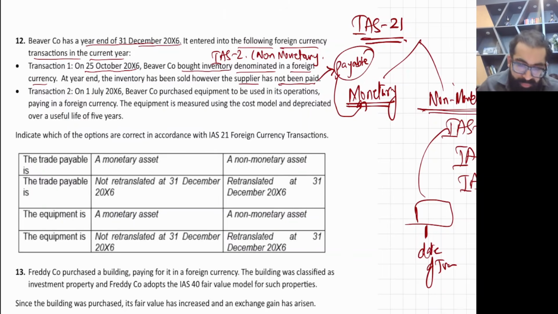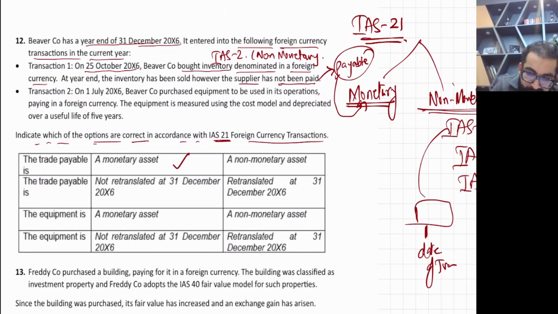Now come here. Indicate which of the options are correct in accordance with IAS 21 foreign currency transaction. The trade payable is monetary or non-monetary? Yes, it's a monetary item. They have written asset, but you should say monetary item. Although it's a liability, it's monetary. It's not at all a non-monetary, that's why I'm not picking that option.